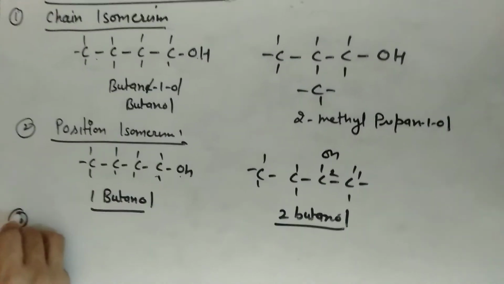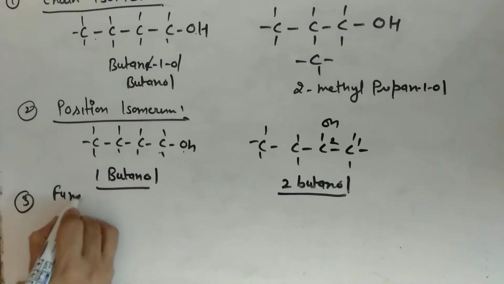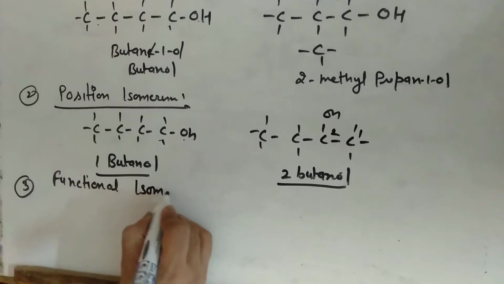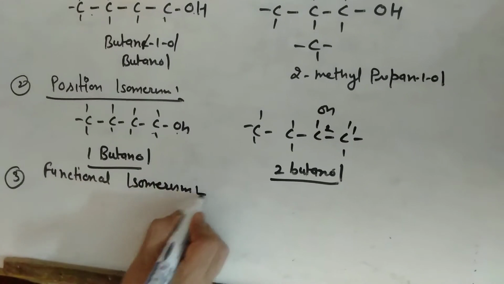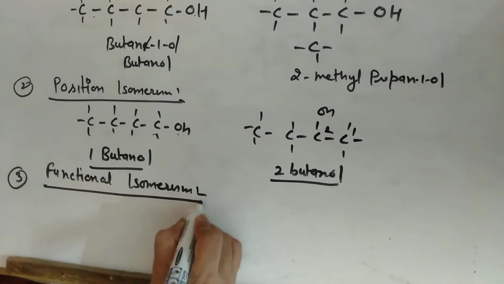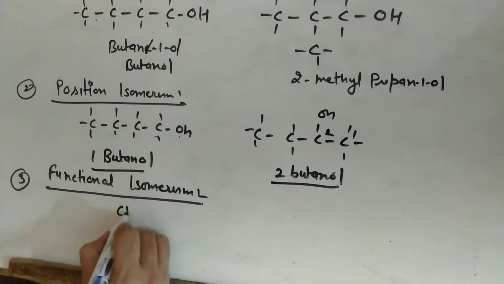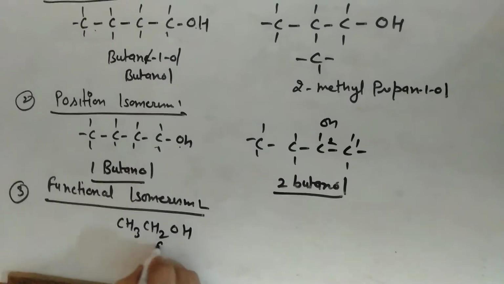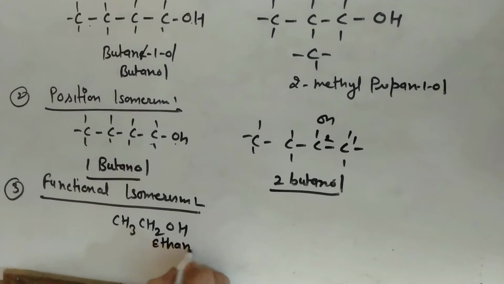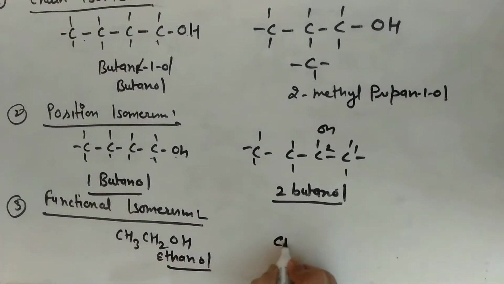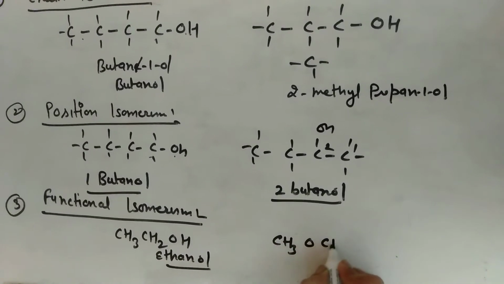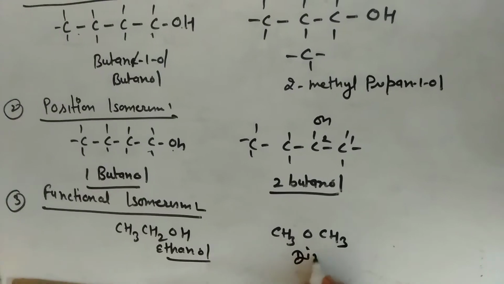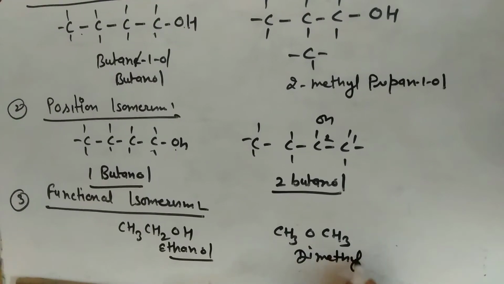And third, functional isomerism. In functional isomerism, the isomers differ in the functional group. For example, CH3CH2OH is ethanol, meaning an alcoholic group is there. You can write it this way, this is the ether group, dimethyl ether.